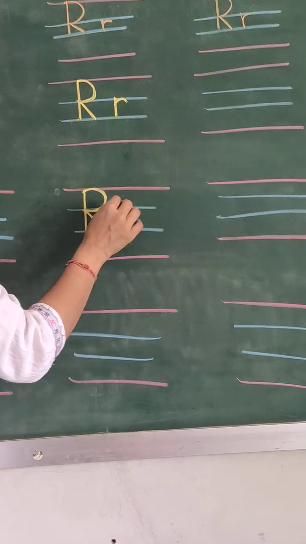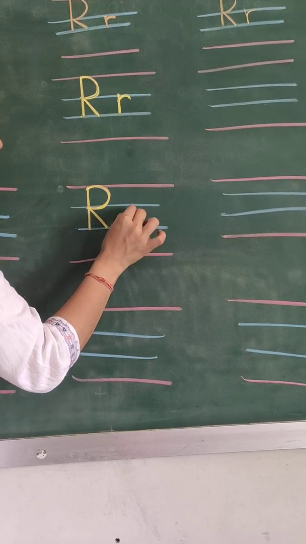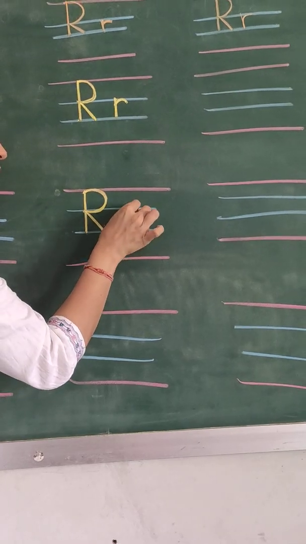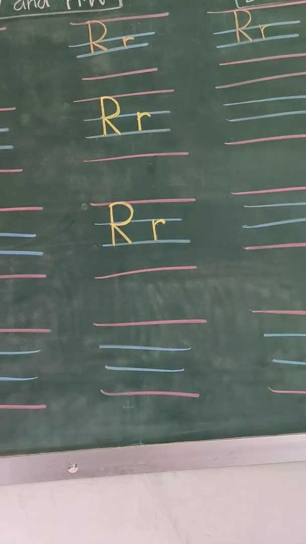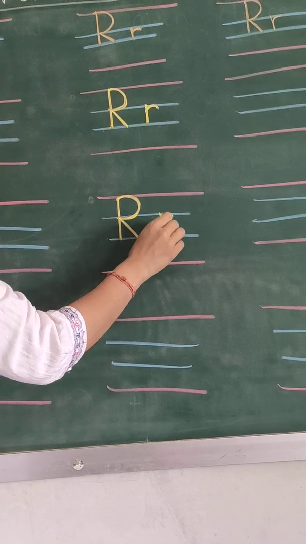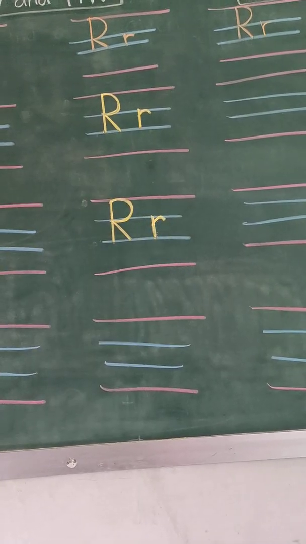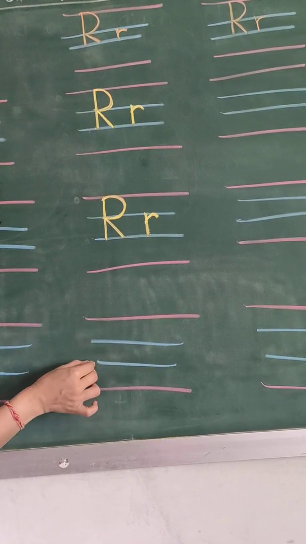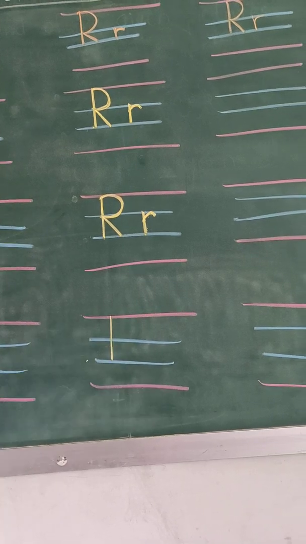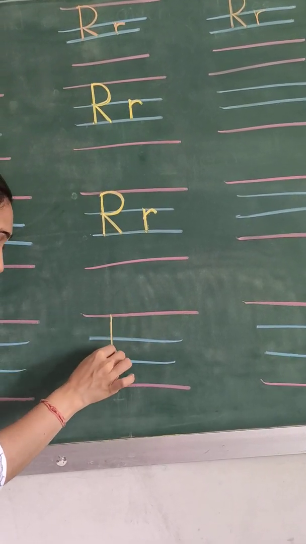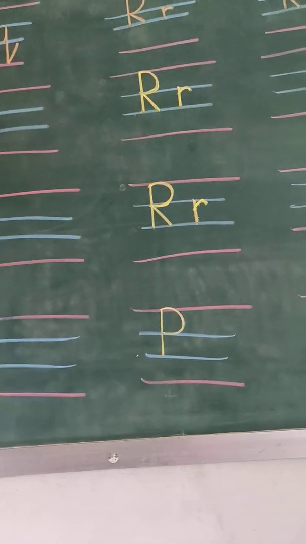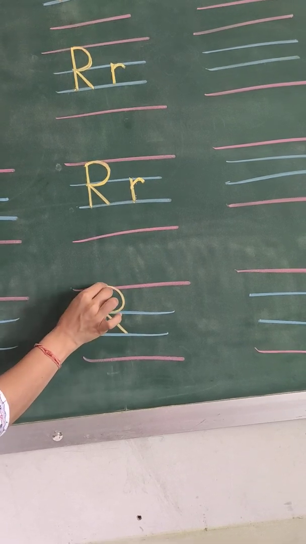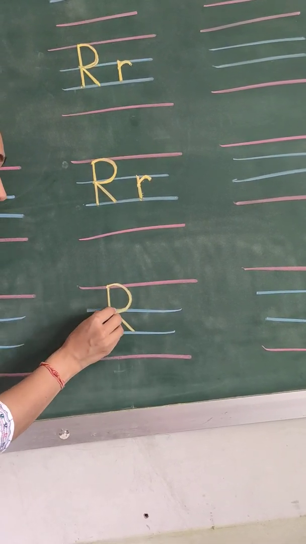And small letter R, in between the two blue lines, we will make a standing line. And a small curve here. A standing line and a small curve. Okay. Now let us go to the last line. From the red line to the blue line, standing line, small curve, and a slant line.